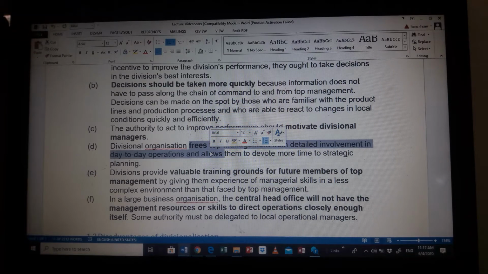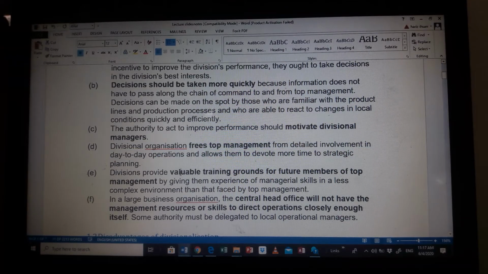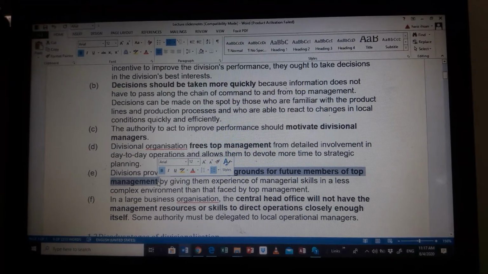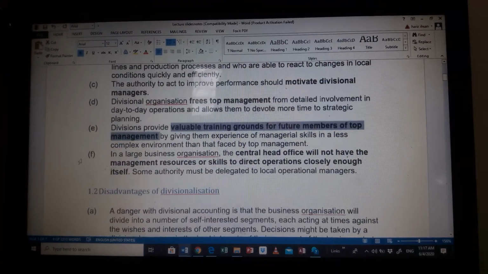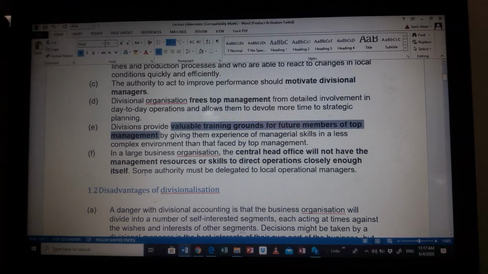Therefore, what top management can do is appoint this particular set of people to become divisional managers. When they become divisional managers, they will gain experience and managerial skills in a less complex environment, because they are catered towards one particular division, so that when they go into top level management, they will be able to handle all the complex decision making of all the divisions. Now, in a large business organization, the central head office will not have the management resources or skill to do some of this.